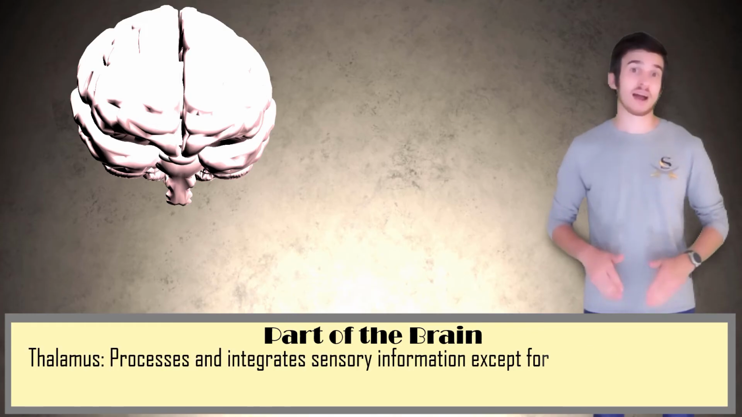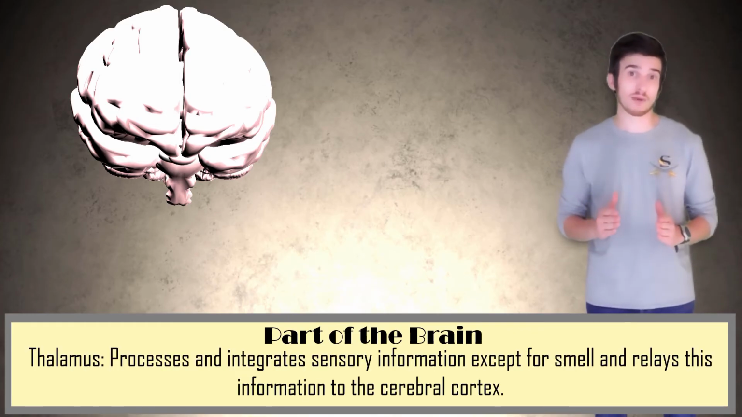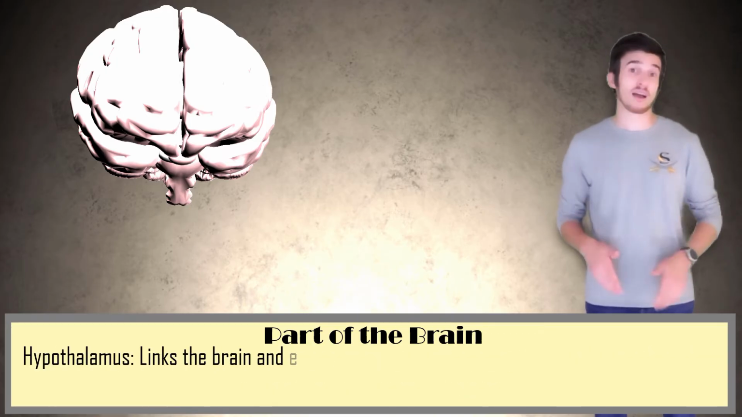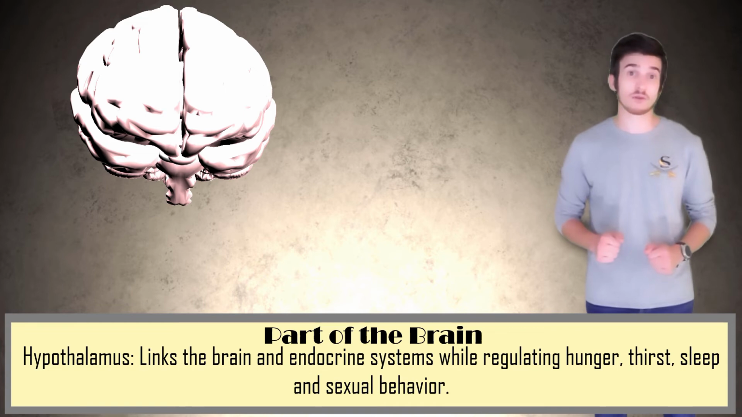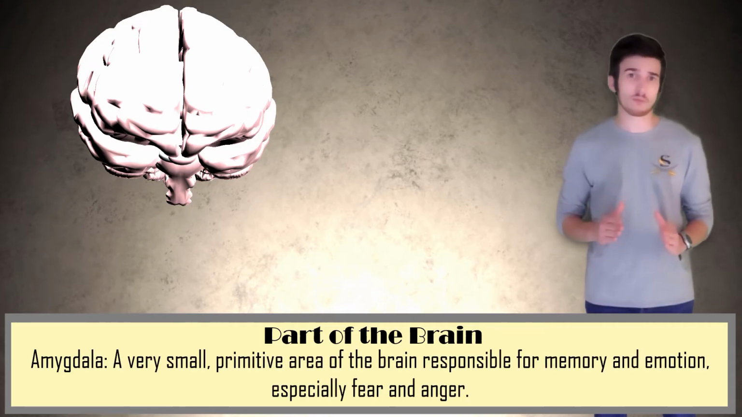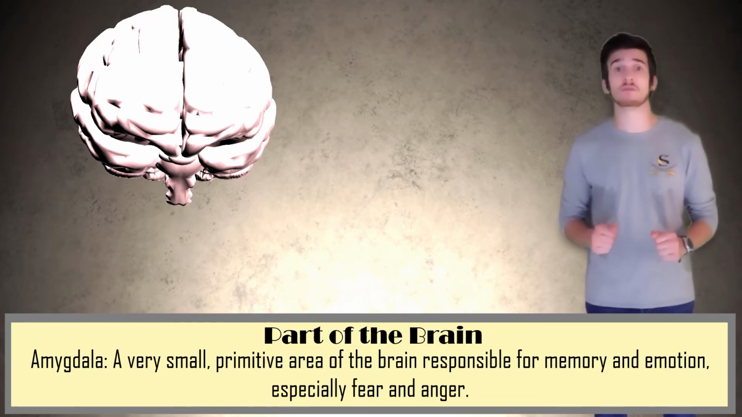The thalamus processes and integrates all sensory memories except for smell and sends them to the cerebral cortex. The hypothalamus links the brain to the endocrine system while regulating hunger, thirst, sleep, and sexual behavior. And last, for the limbic system, we have the amygdala. The amygdala is a very small, primitive area of the brain responsible for memory and emotion, especially fear and anger.